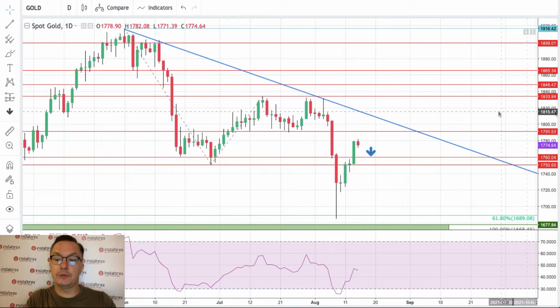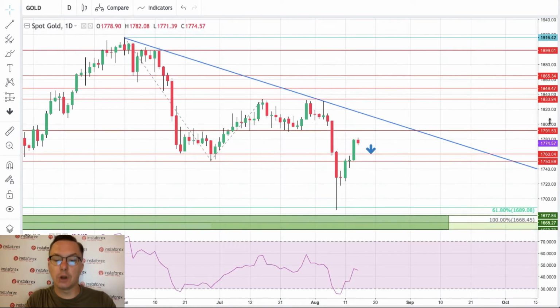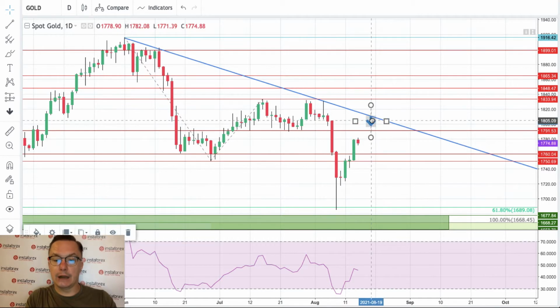So maybe gold has moved due to the Chinese data. So what do we have here? We have a big bounce in gold from the level of 1,684, which is a little bit below the 61% Fibonacci retracement. We already retraced plenty of the move down.